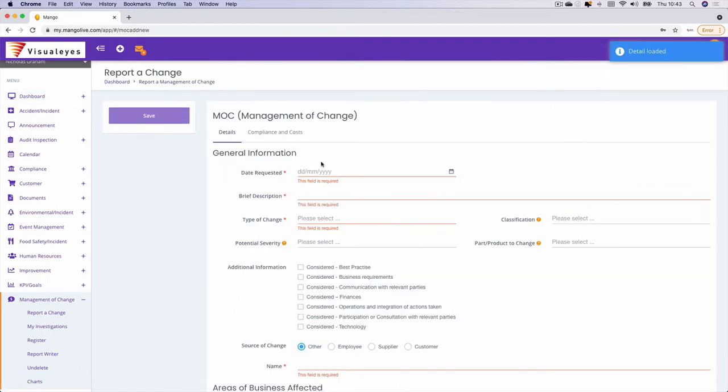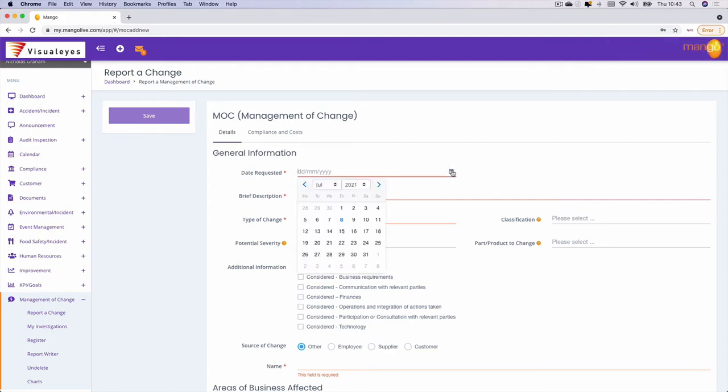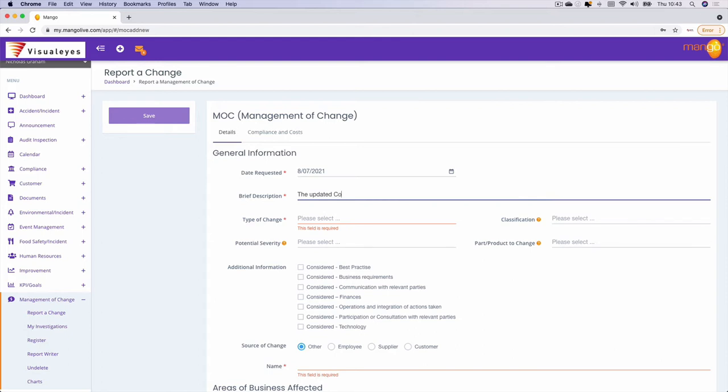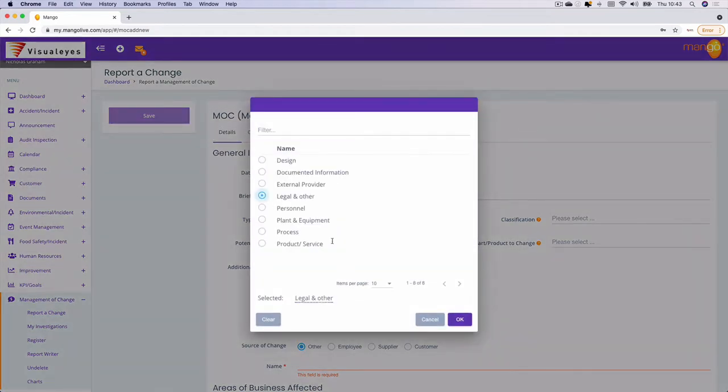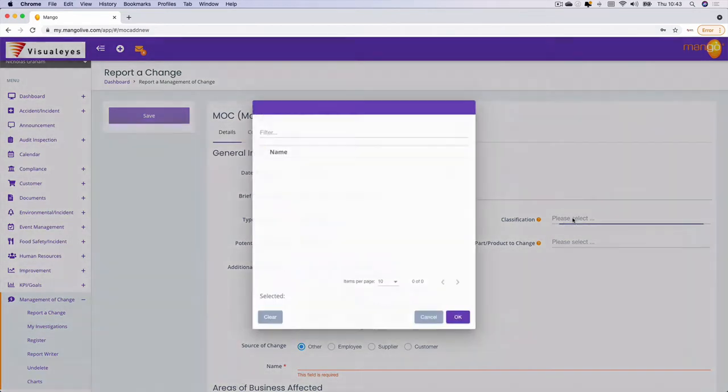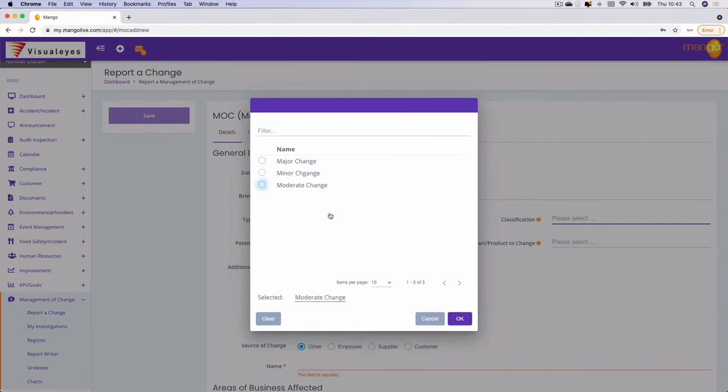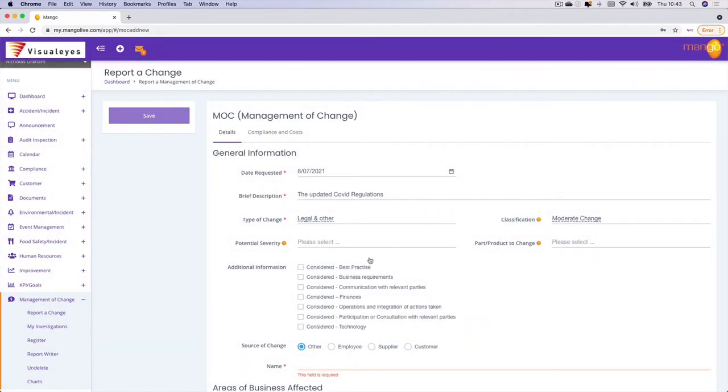Now what we're going to use as an example here is one of the many changes to legislation that we've experienced recently. So the date requested was today, and we'll say a brief description is the updated COVID regulations. So that's a change. The type of change would be a change to legal or other. The classification of change could be this is a moderate change that will impact the organization.